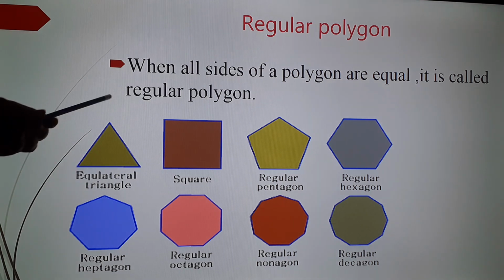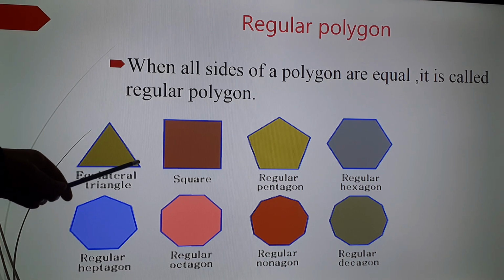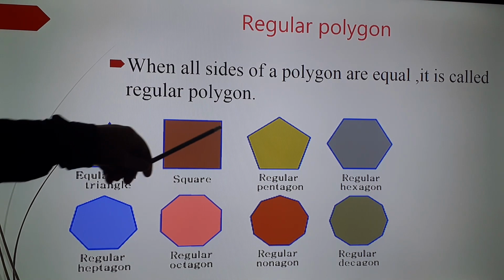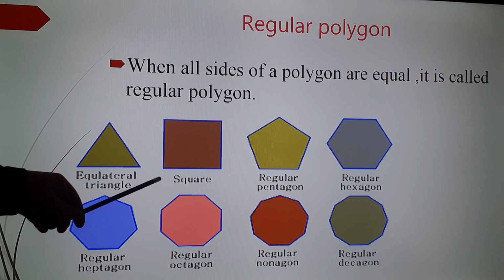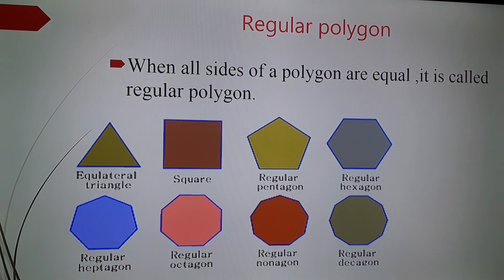This is a triangle and all the three sides are equal. So we will call it as equilateral triangle. So if this side is 3 centimeter, then this side will be 3 centimeter and this side will be also 3 centimeter. That means all sides are of same length. If all four sides are equal, we will call it as square. If all five sides are of same length, we will call it as regular pentagon.